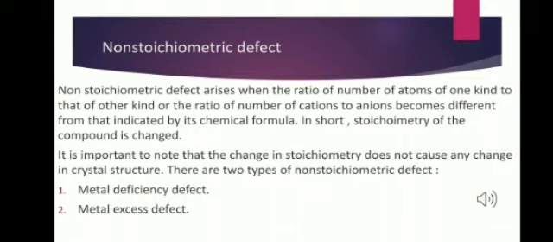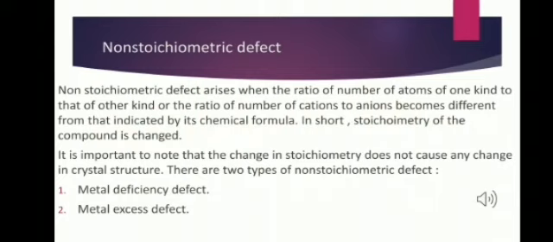The third type of defect is the non-stoichiometric defects. In non-stoichiometric defect, the ratio of number of atoms of one kind to that of the other kind, or the ratio of number of cations to anions, becomes different from that as indicated by its chemical formula.